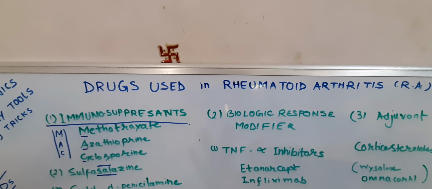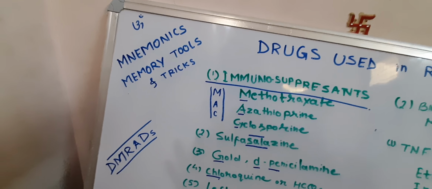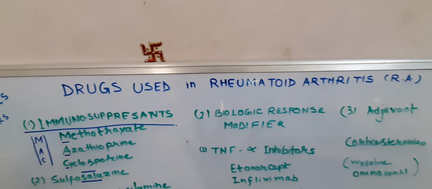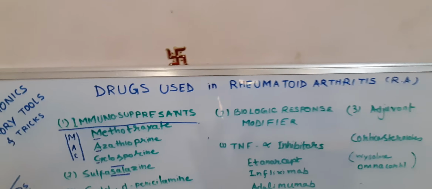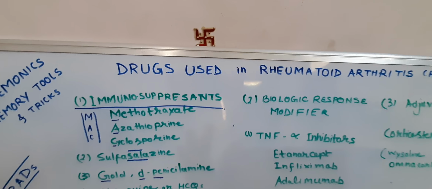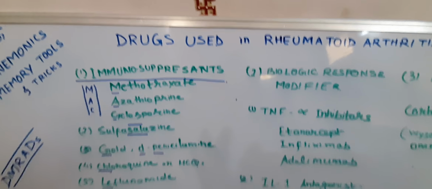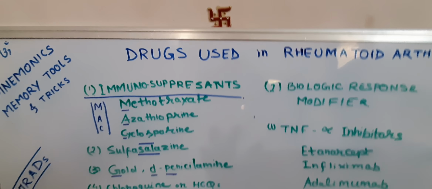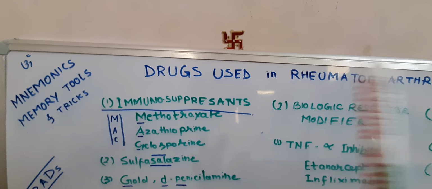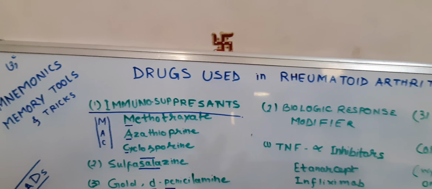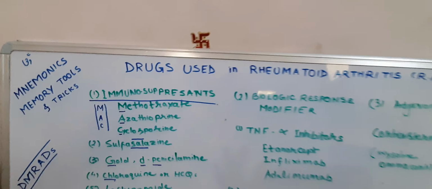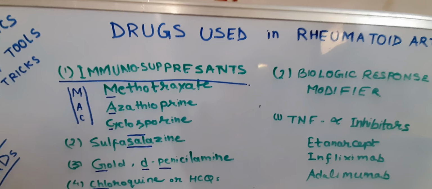So this is about the disease modifying rheumatoid arthritis drugs, and there are a few important drugs in three categories, for which we will see the mnemonic also. How to remember? These are very important and high yielding topics for the exam. So first of all, we will learn what the exact drugs and their mechanism of action are, and then we will see the mnemonic and make a story to remember this. Okay, so here we start.